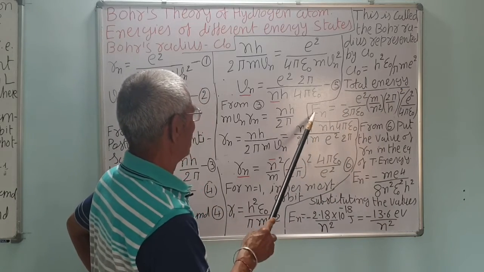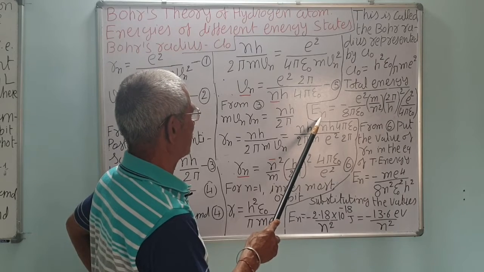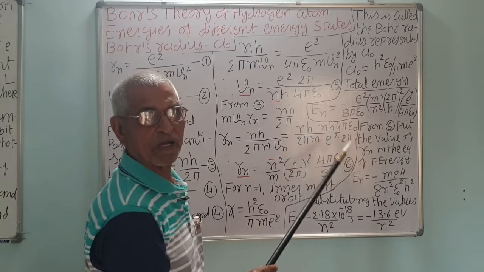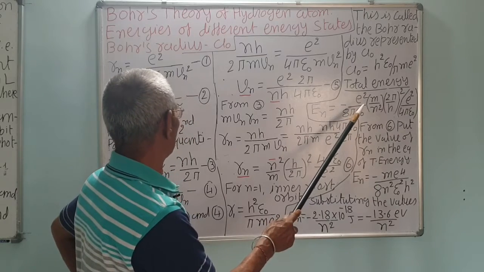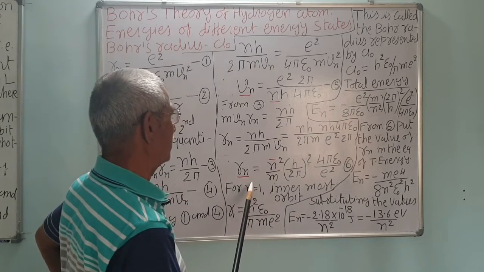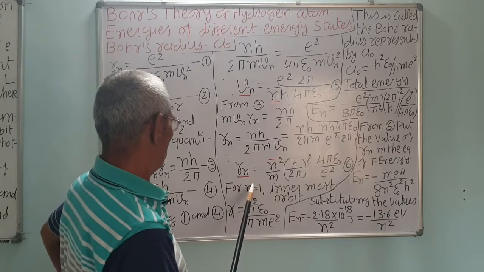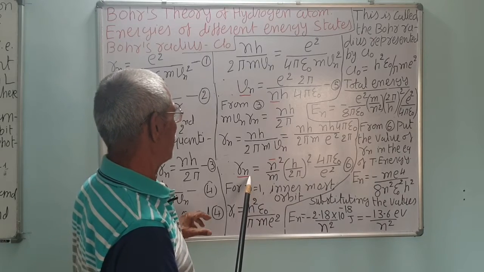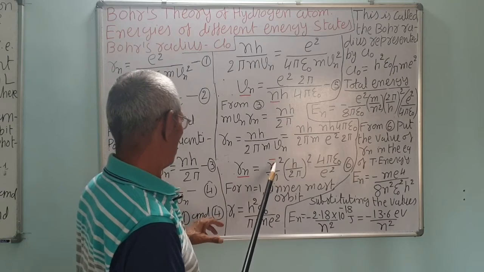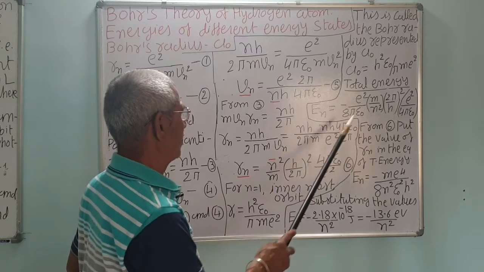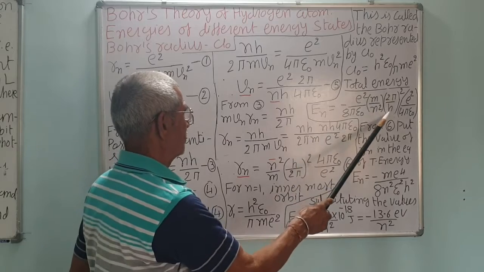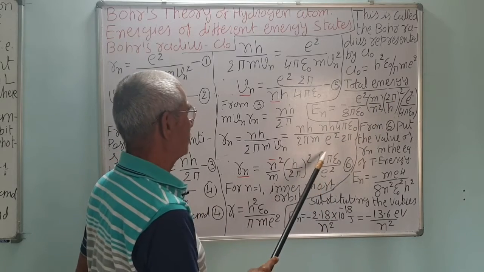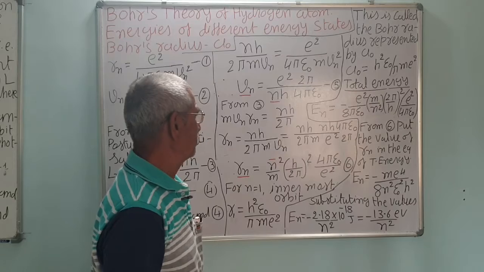Next topic. Energy of nth orbit. Energy we know, that is equal to total energy, minus e squared upon 8 pi epsilon 0 r. Now put the value of the radius from this one, correct? So m upon n squared, 2 pi upon h squared, e squared upon 4 pi epsilon 0.